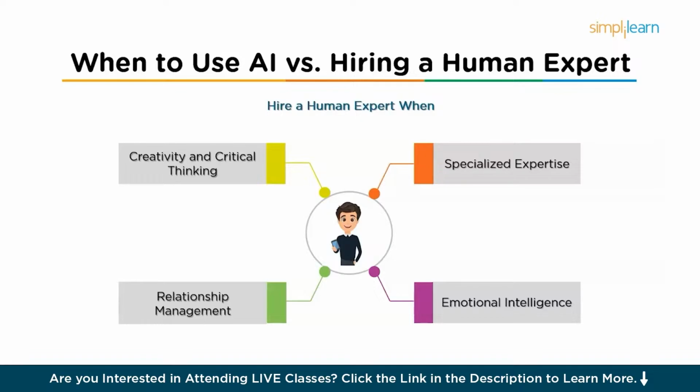Also, where emotional intelligence or relationship management is required, human experts are essential in tasks like therapy, sales, and consulting, where empathy, understanding, and interpersonal skills are required. So now that you've got a clear understanding of where we have to use Gen AI and where we have to use a human expert, in the next chapter, which is our last chapter, we'll see what the future of generative AI is. How does the future of generative AI look?